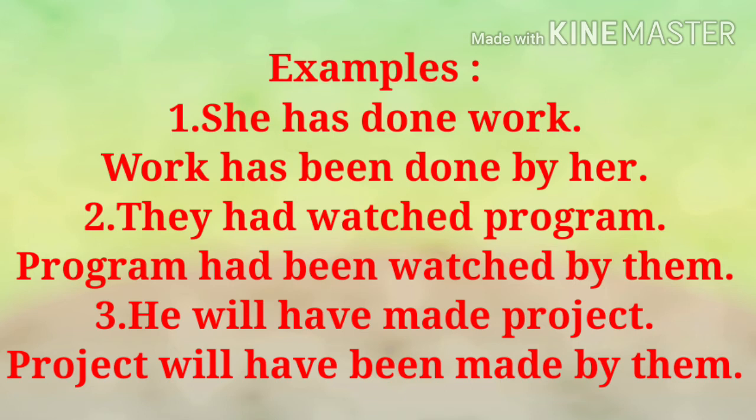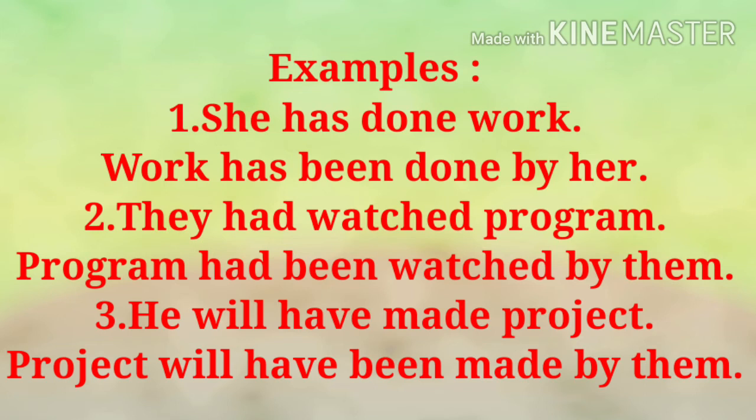For example, active voice: She has done work. It is a present perfect tense. When a sentence is in present perfect tense, how to convert it into passive voice? Passive voice is work has been done by her. Here work is a subject, it was object in active voice. Has been done by, action is done by she, so she is converted into her, so by her.